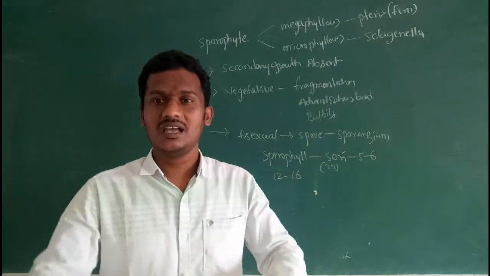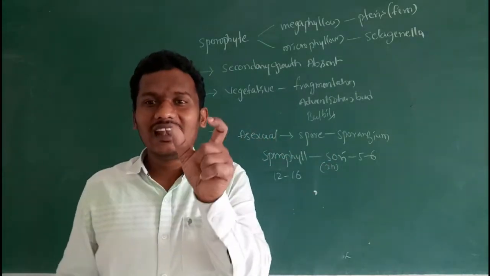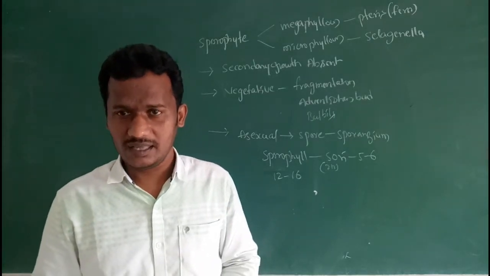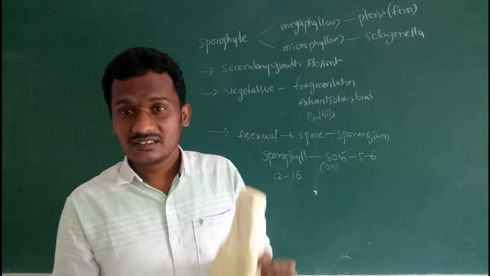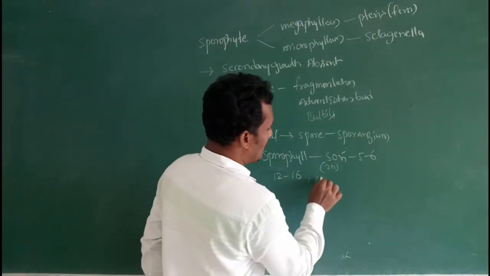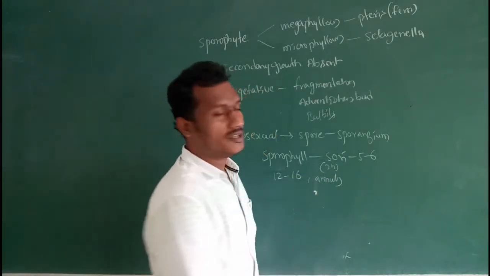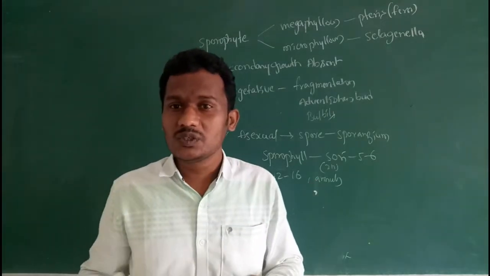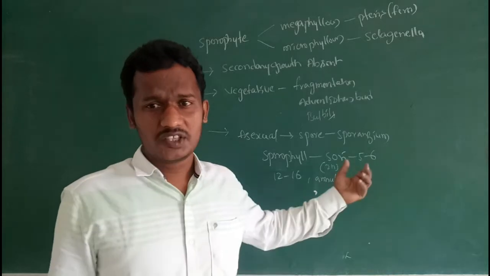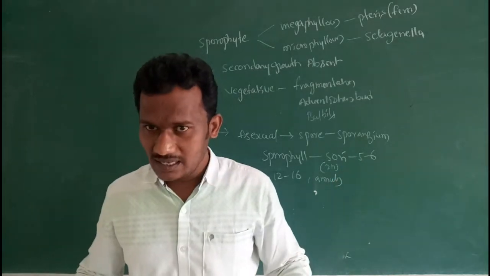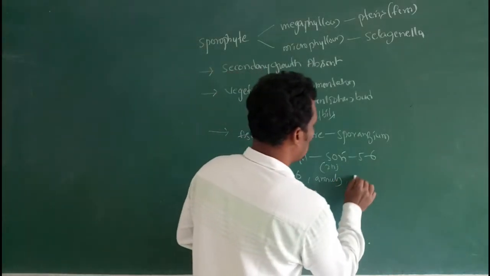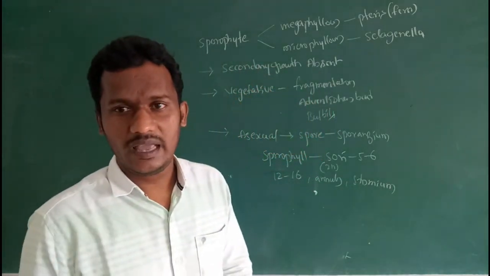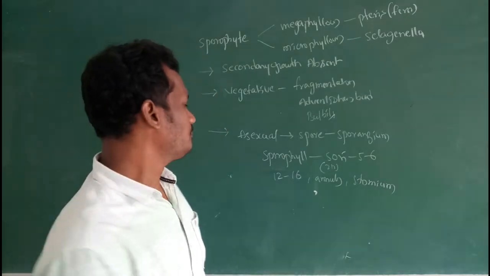These sporangia are covered by a single layer of jacket. The marginal cells of the jacket are known as the annulus, which is useful for dispersal of spores. The rest of the cells are known as the stomium.